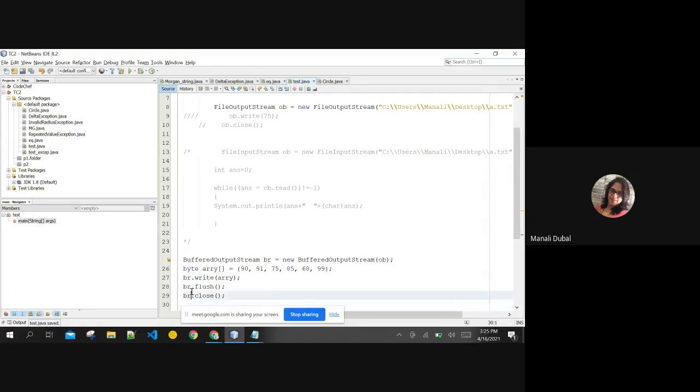Both the functions are to be used in the same sequence because we are writing the data via the buffered output stream to the file. A simple file output stream is meant individually for writing the data to the file.